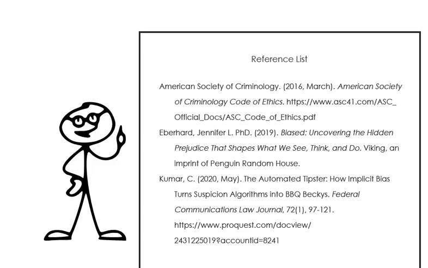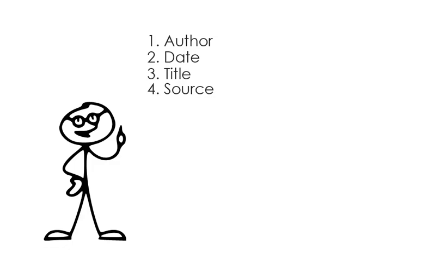First, we will focus on how to create a reference list, which will be at the end of your assignment. When thinking about how to cite references in APA format, the first things to consider are the four basic elements of a reference: author, date, title, and source. Let's look at each one a little closer.